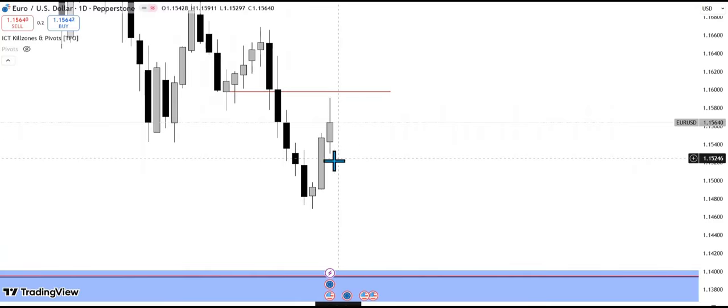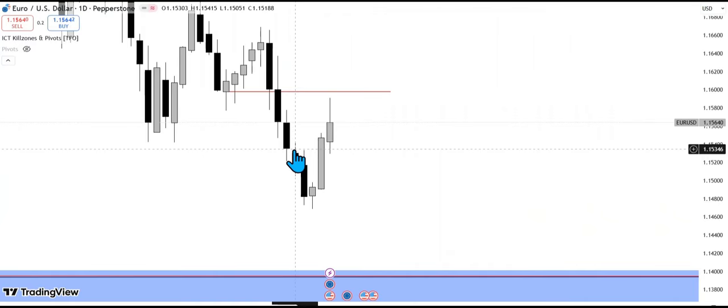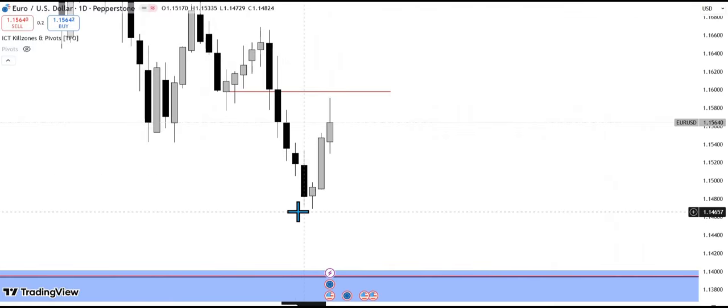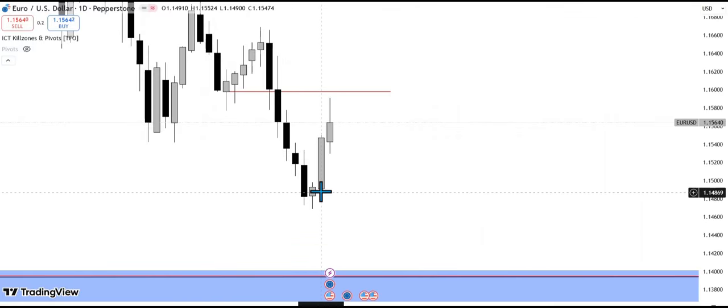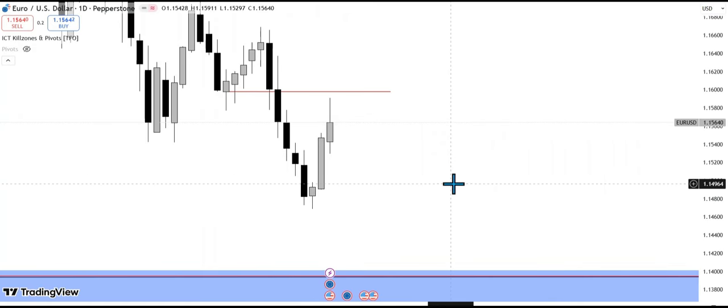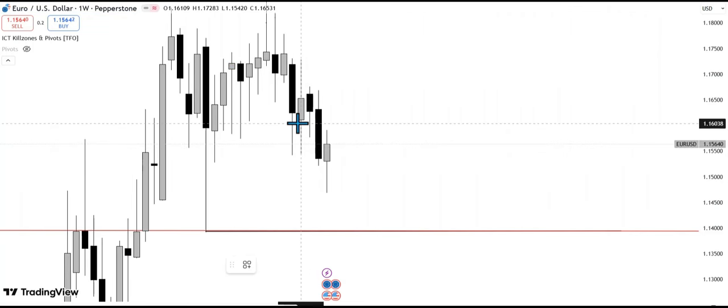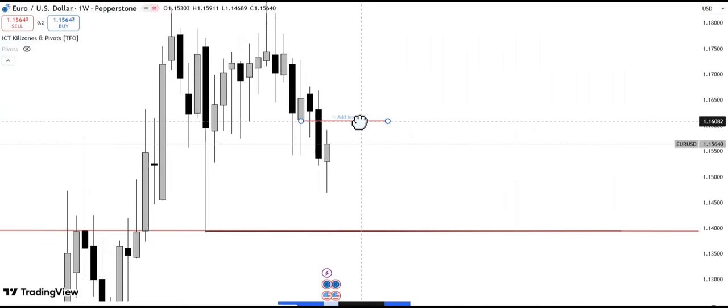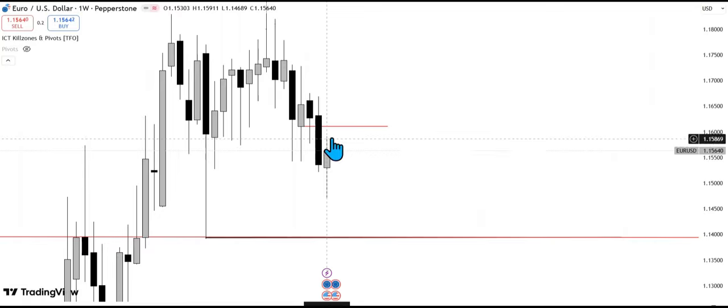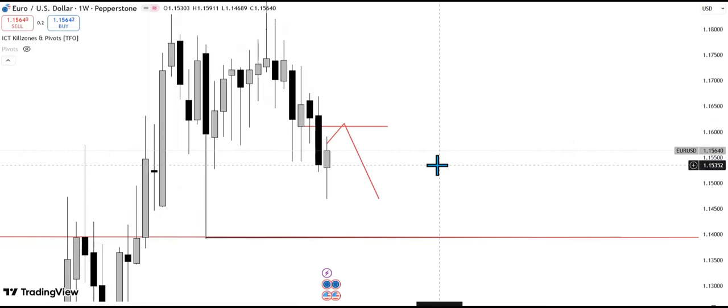So EURUSD last week, again, we opened the week and we rallied lower Monday, Tuesday. Wednesday formed the low of the week, and then we got a bullish expansion on Thursday and Friday. So we also got a midweek reversal profile for EURUSD. So let's see what we're likely to get this coming week. So if you look at the weekly time frame, we have this order block here. So this is the only key level that we have here. So I'm watching this. We can still get a retracement all the way to this weekly order block before we continue with the bearish move.